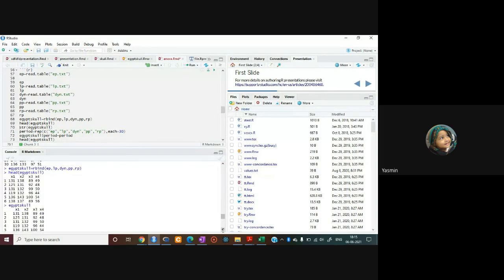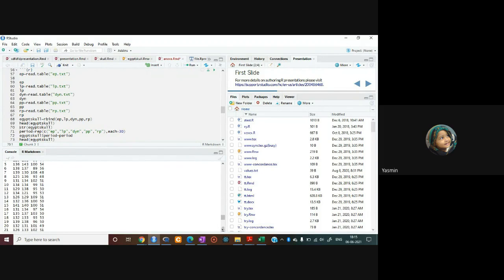ये यहाँ पे जो इसका मतलब क्या है, x1, x2, x3 are the types of male skull measurement. The first 30 observations will denote the 4 male skull measurements of early dynastic period. The next 30 will denote the measurements of male skull for late pre-dynastic period.